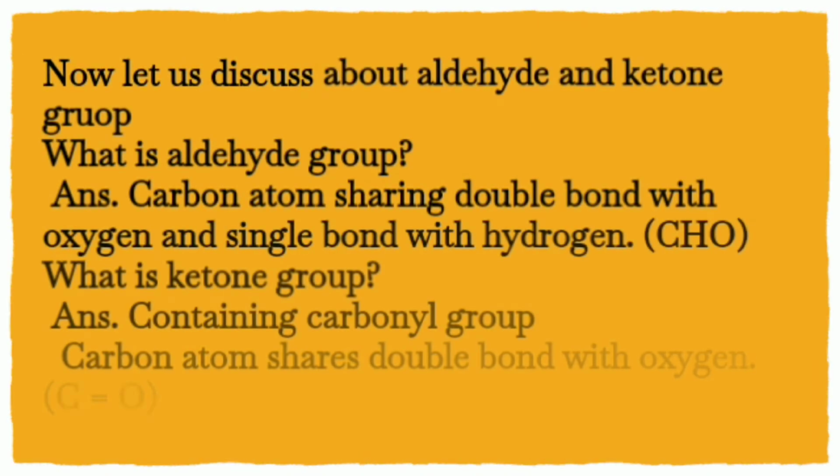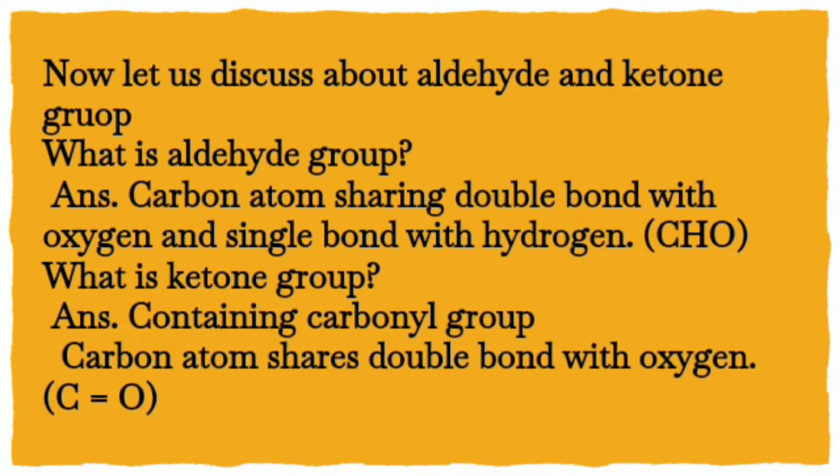Let us discuss the aldehyde and ketone group. What is an aldehyde group? When a carbon shares a single bond with hydrogen and a double bond with oxygen, this is called an aldehyde group, and it is represented as CHO.